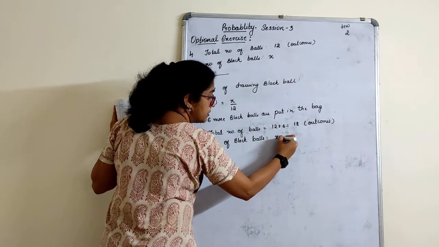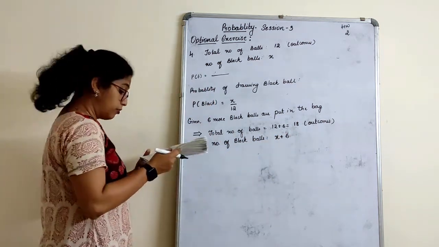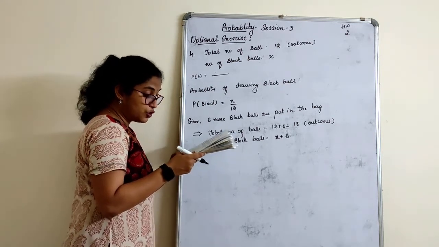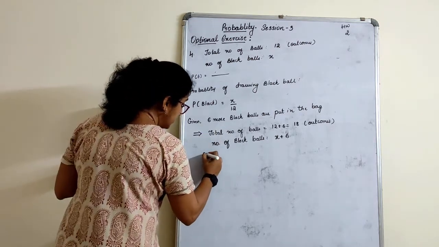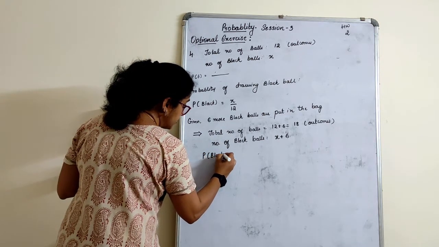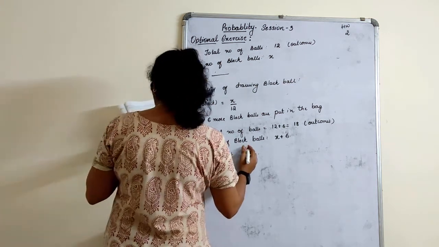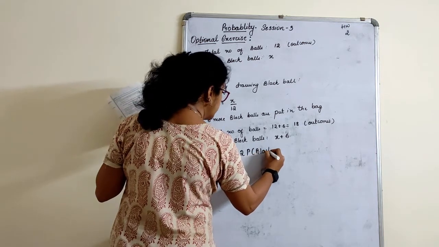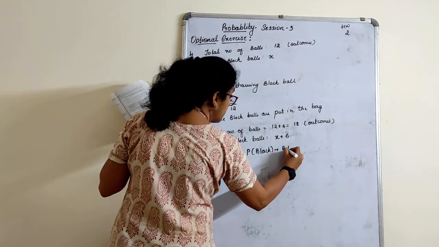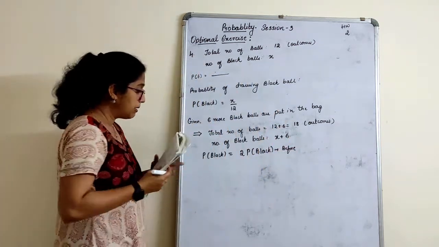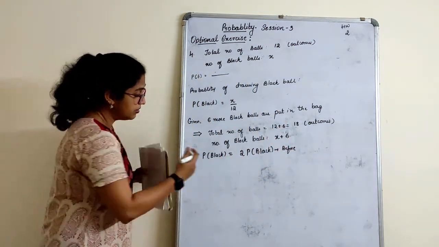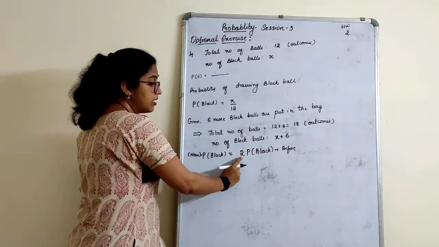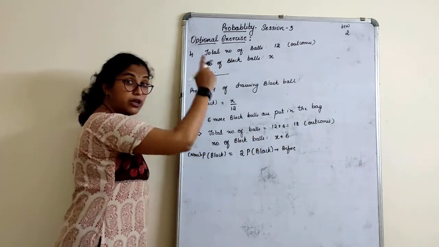X already is present, plus 6. So X plus 6 black balls are there. If 6 more balls are put in the box, the probability of drawing a black ball is double the probability of drawing a black one before. Before in the sense, see, probability of black ball now is 2 times the probability of drawing a black ball which it was before.